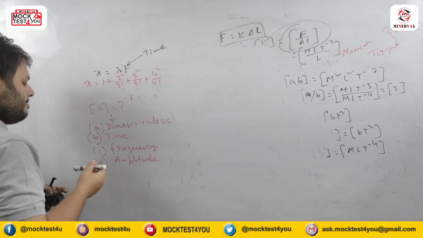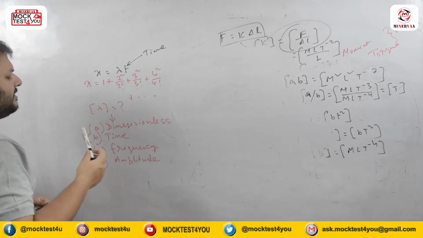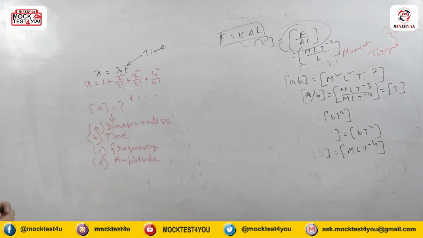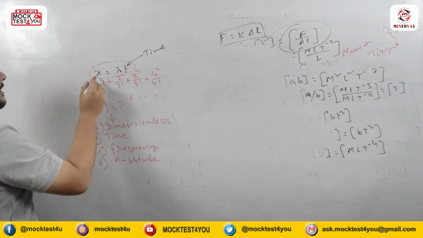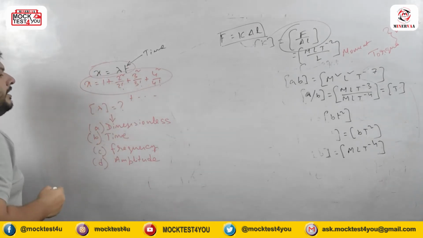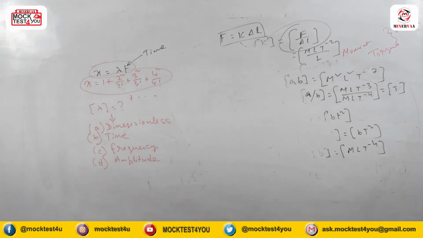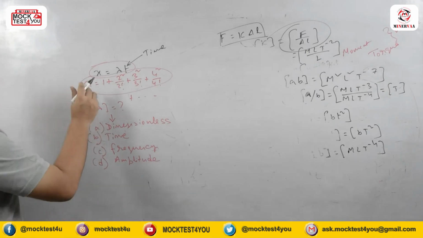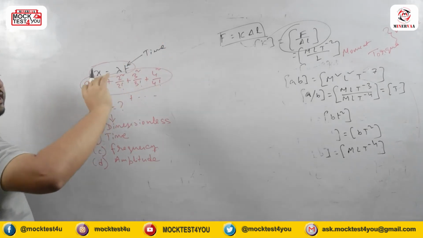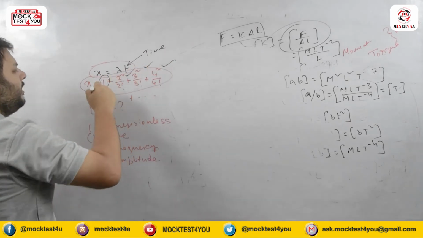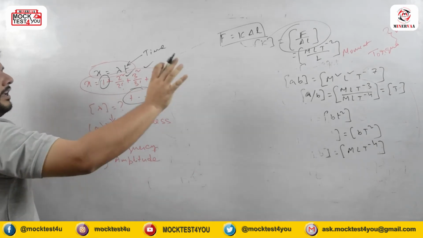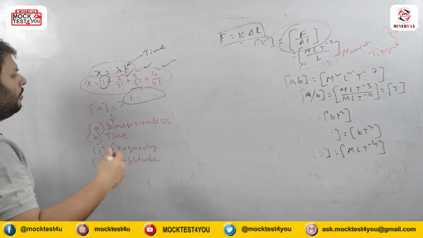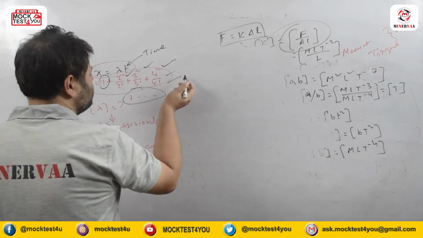For this particular question, x is lambda t, and that is the key factor, so I will use it later. First we need to know the actual identity of x. What is x basically? You can clearly see it's a series of real numbers. So x is 1 plus something like this, and these all are numbers including 1. When you add all these numbers together, they continue up to infinity, we never know. So all these individual numbers we are adding up.